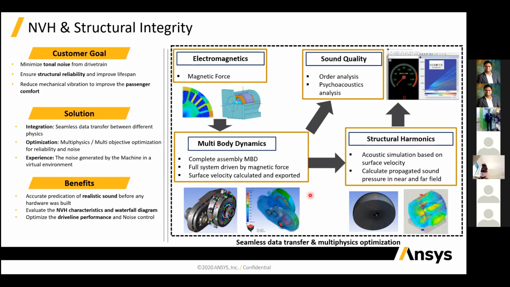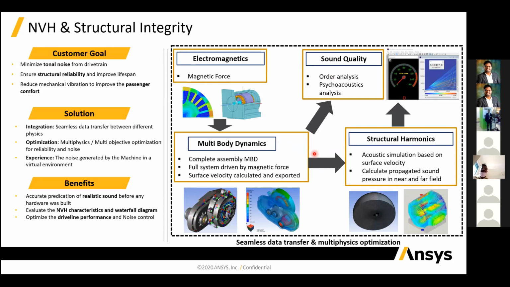For that we design our multi-body dynamics, and from the multi-body dynamics it is sent to sound quality, where we do the psychoacoustic analysis and the structural harmonic analysis, and then it is given back, and you will get a waterfall diagram like this.